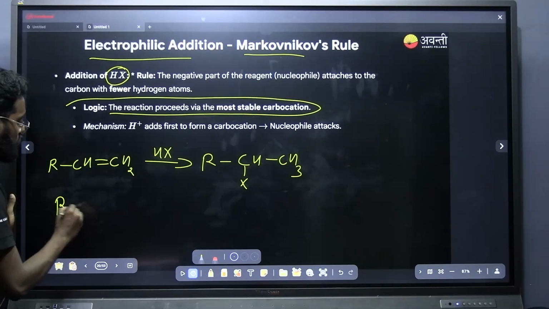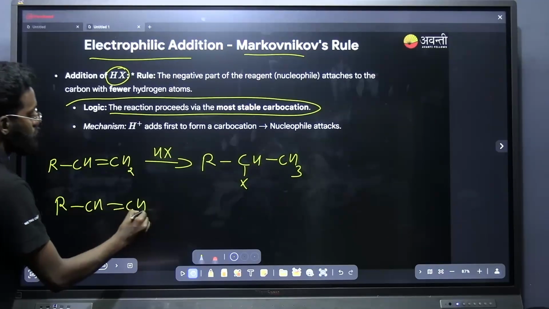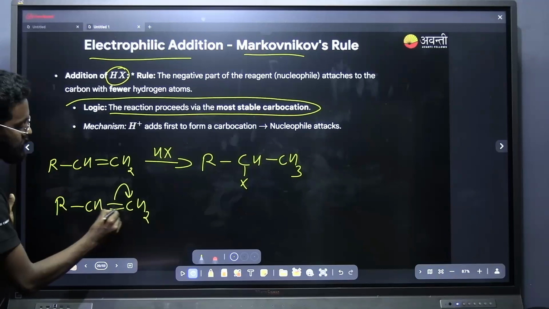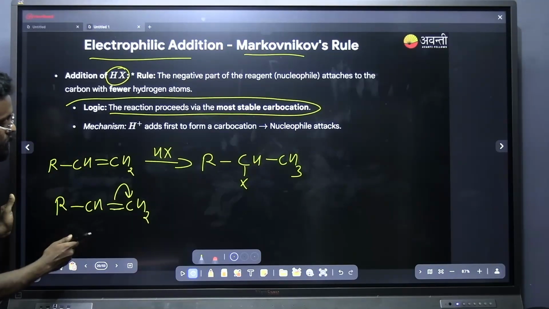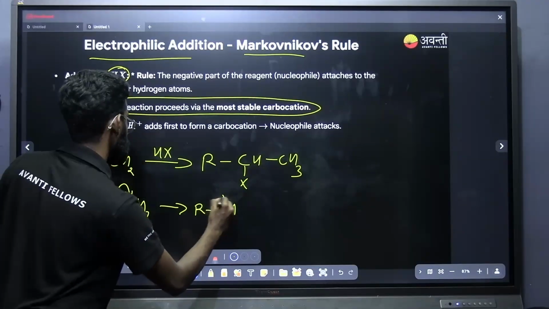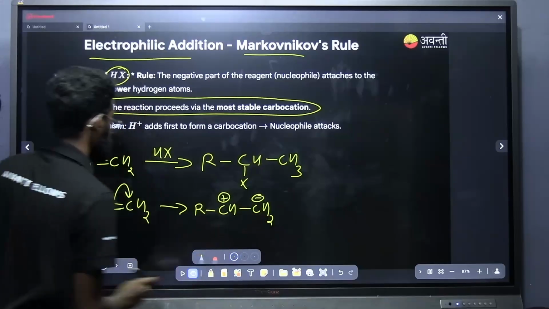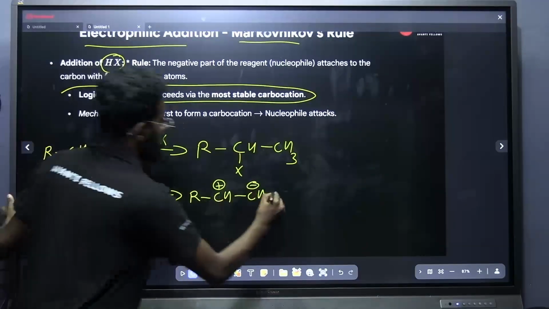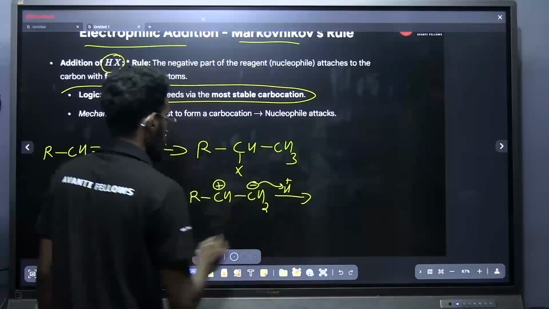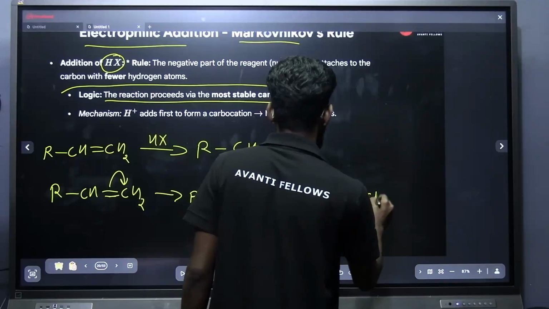First of all, the double bond will be shifting to that carbon in which it can form a stable carbocation. Here the bond will be shifting towards the terminal carbon, which results in the formation of RCH+ CH2-, and into this minus the hydrogen will be adding, so I will be getting RCH+ CH3.